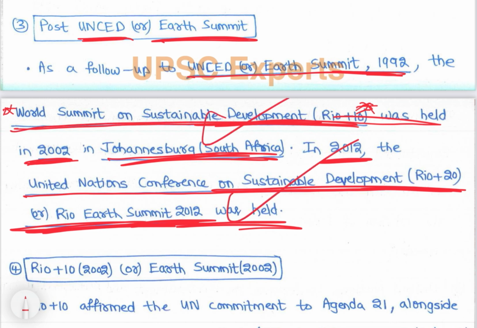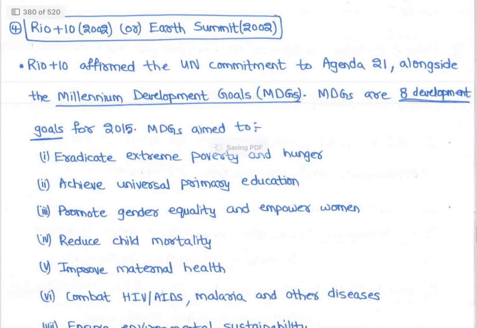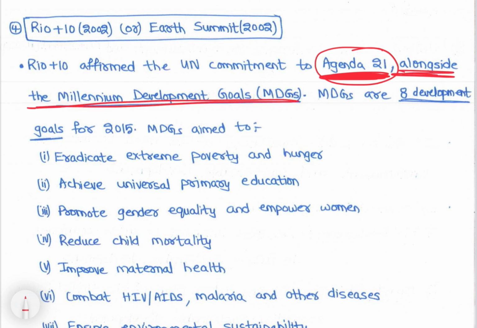So World Summit on Sustainable Development, etc. Now let's see what happened in Rio + 10. That is Earth Summit 2002. So 2002 Rio + 10 affirmed the UN commitment to Agenda 21, that is the agenda of the 21st century, that is sustainable development alongside the Millennium Development Goals.